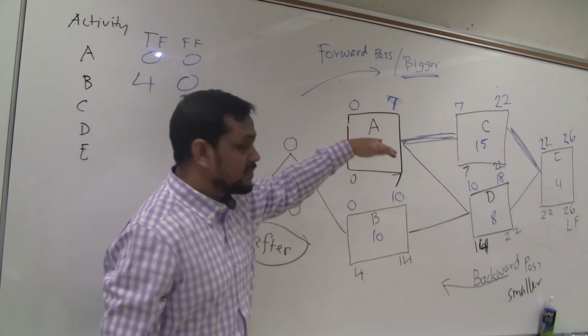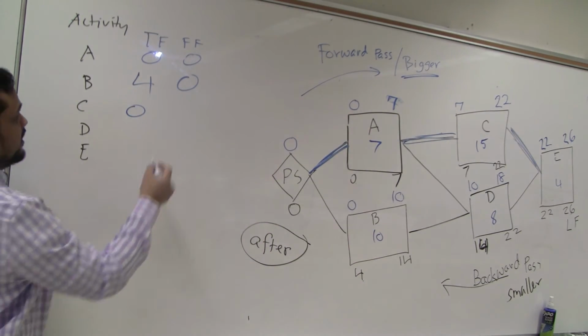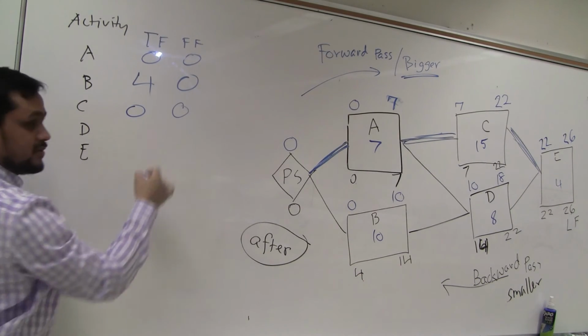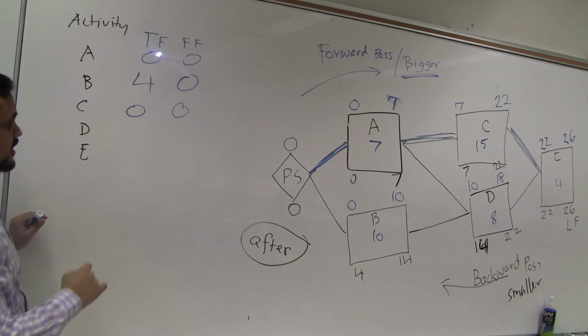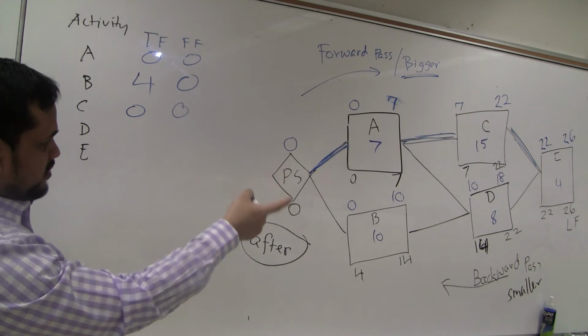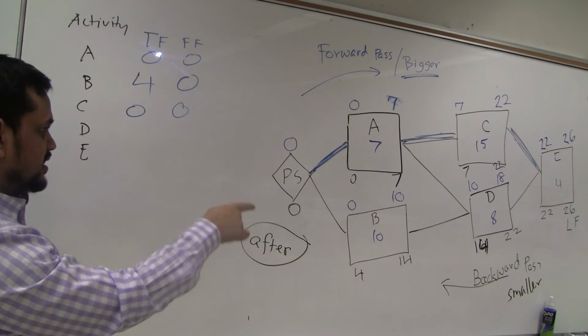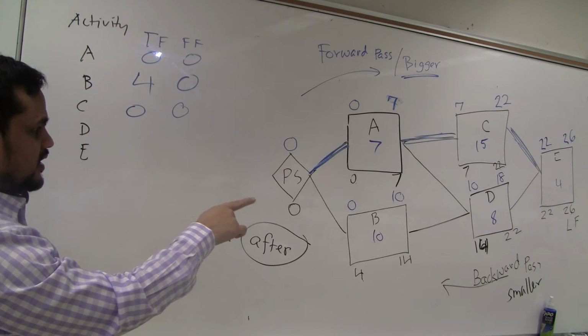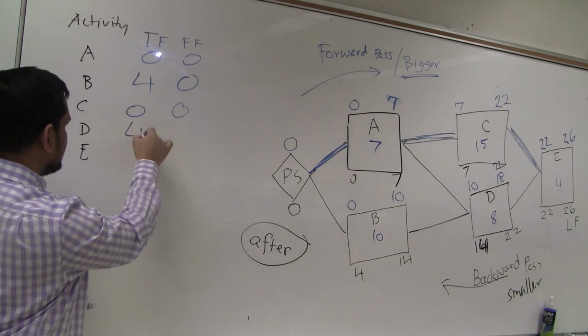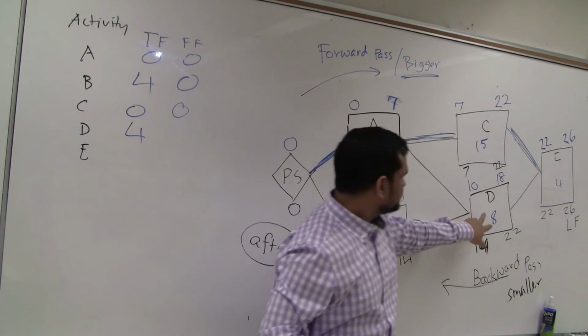Or it is on the critical path. So obviously it is 0. If total is 0, free float must be 0. Then D. D is where? 14 minus 10 or 22 minus 18. Same. Or 22 minus 8 minus 10. Yes, every time it is 4. Done. What is the free float for D?